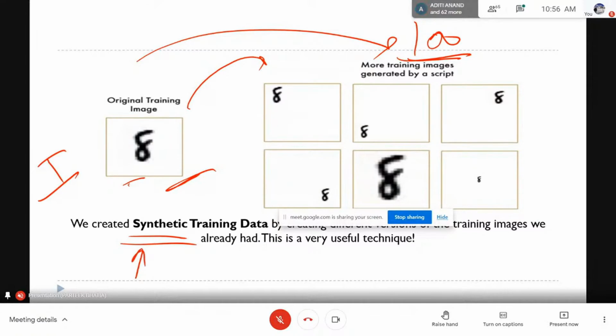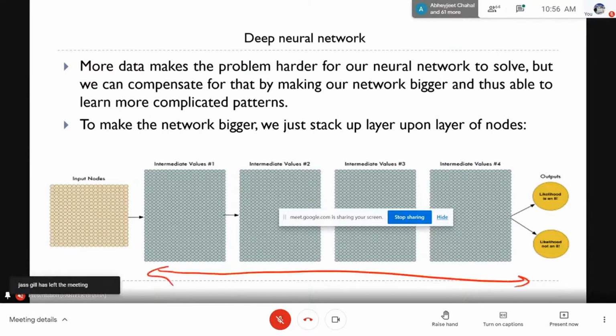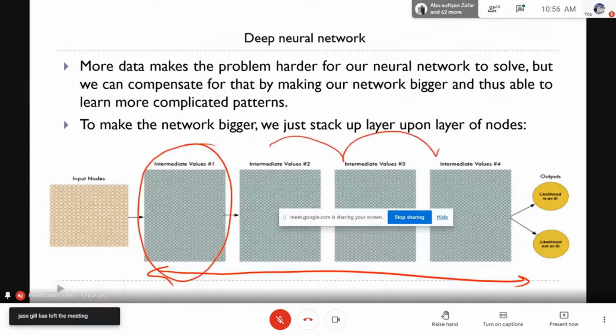Since the number of input images will increase a lot due to this, we will not be able to solve it with a simple artificial neural network. We have to increase the number of hidden layers to solve this problem. Earlier we were using only one intermediate layer, but now I have added multiple intermediate layers. And that particular technique is called deep learning.